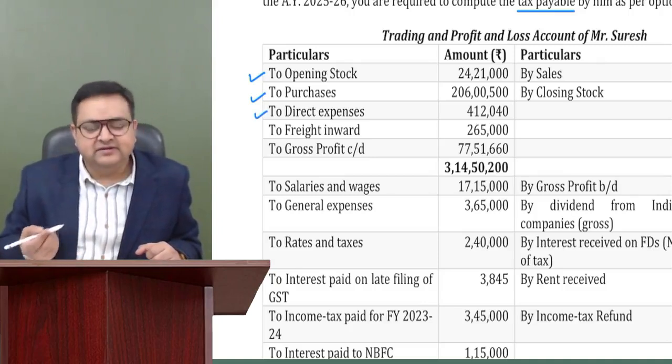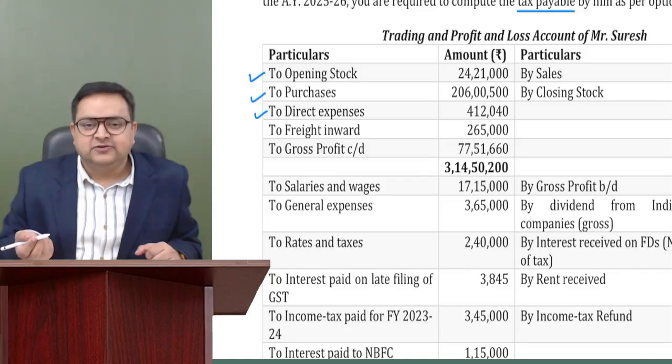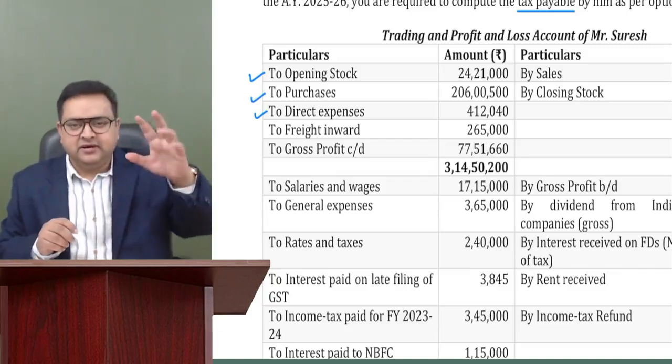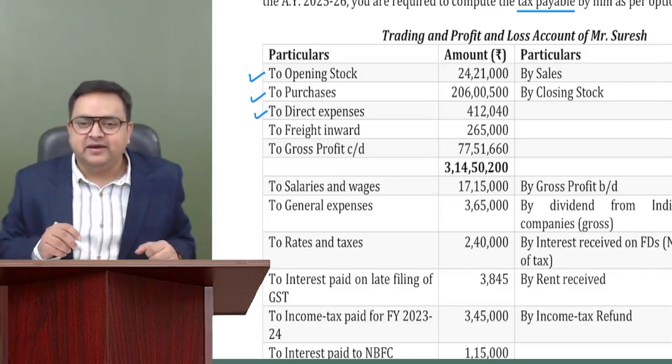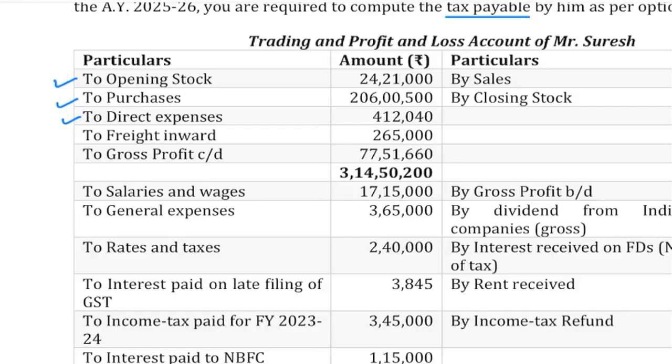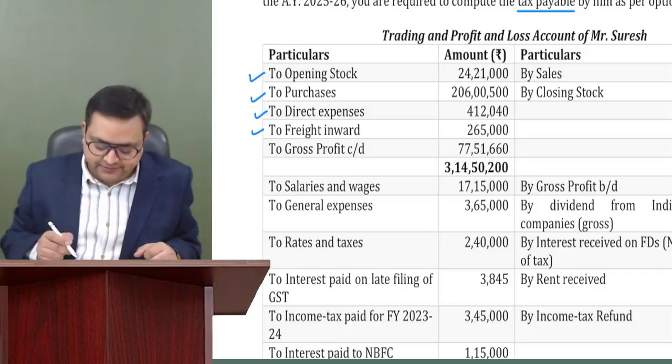So I'm assuming that these expenses are related to business. So it is debited. It's also okay. I'm just giving a rough look at my P&L account debit side. Then it is written freight inward. Freight inward is nothing but transport expenses. So this is also allowed.